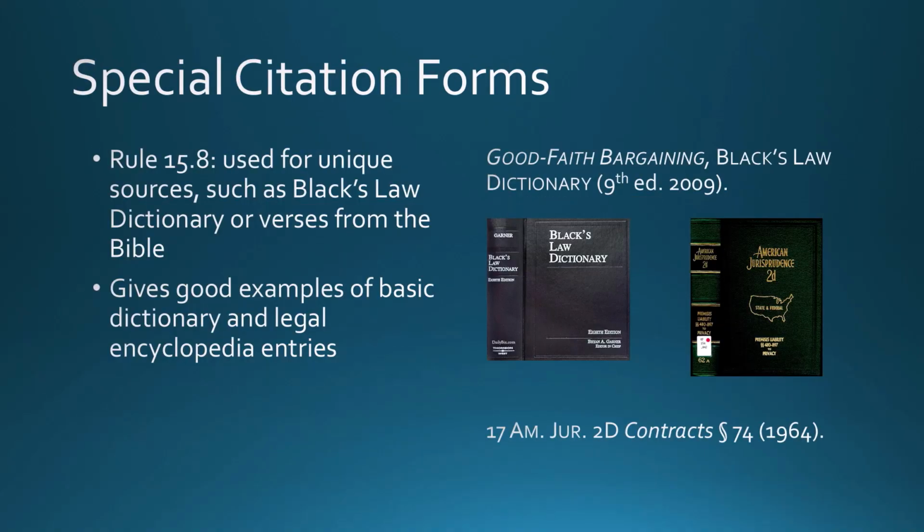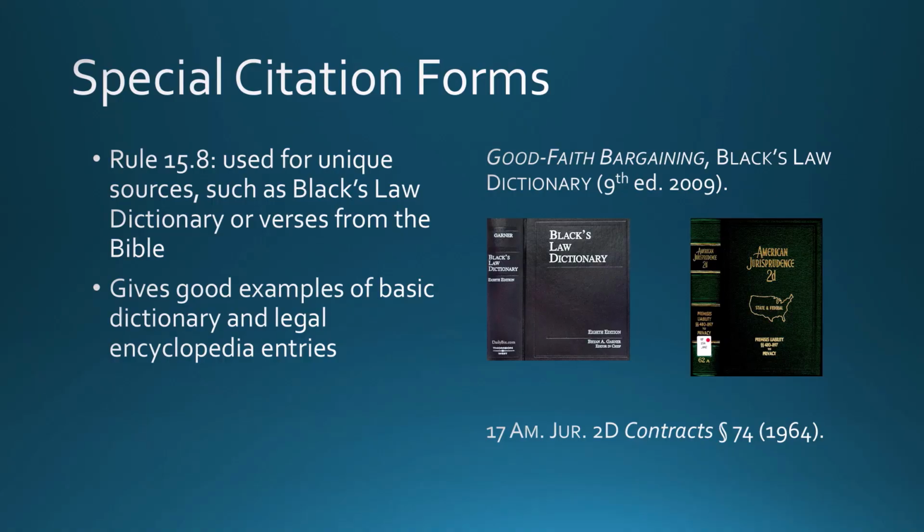Our main Bluebooking series covers the basics of citations to books, and the bulk of secondary sources come in the form of dictionaries, treatises, nutshells, or other common book formats that will follow the same rules. Pay attention, however, to Rule 15.8 on special citation forms.